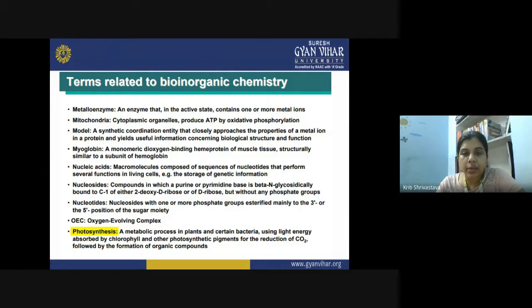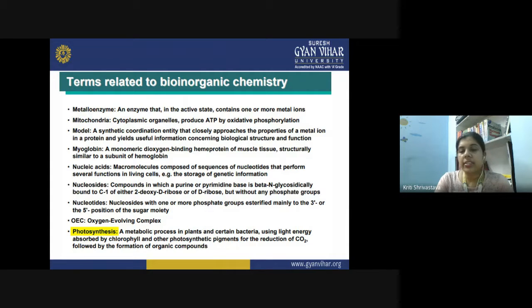Then we have myoglobin. Myoglobin is actually a monomeric dioxygen binding heme protein of the muscle tissue. It is very much similar to hemoglobin, but it is a monomeric structure. Hemoglobin has four such centers, but in myoglobin we have only one center. So it is a monomeric dioxygen binding heme protein, especially found in the muscle tissues, and structurally very much similar to only a single subunit of hemoglobin. Then we have nucleic acids.